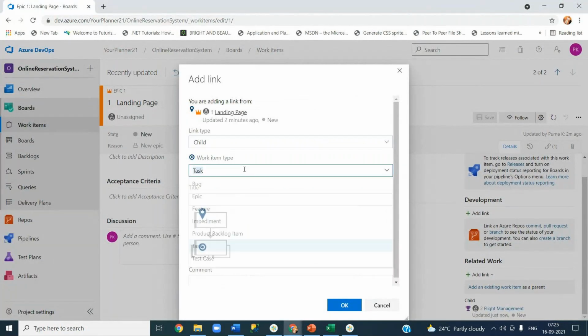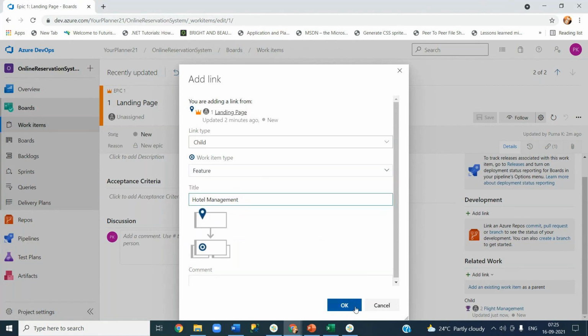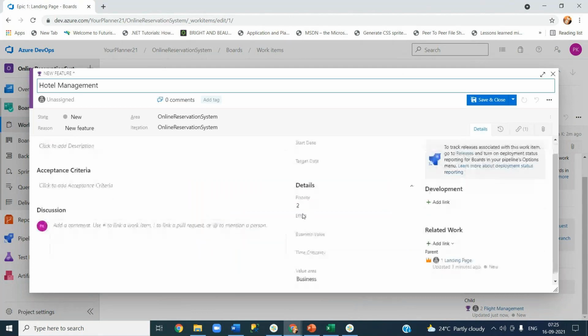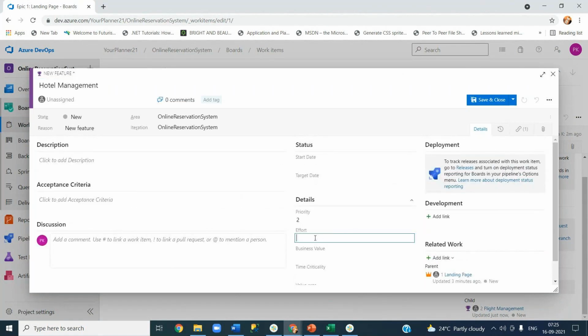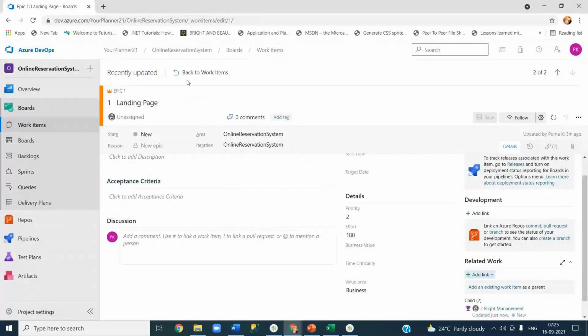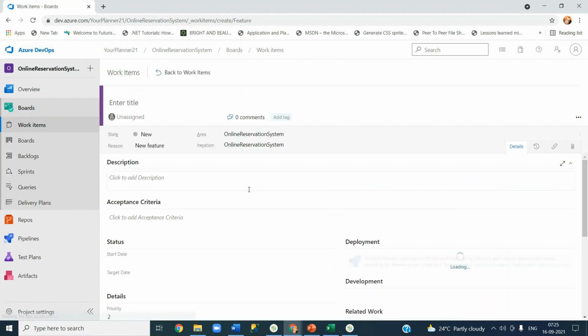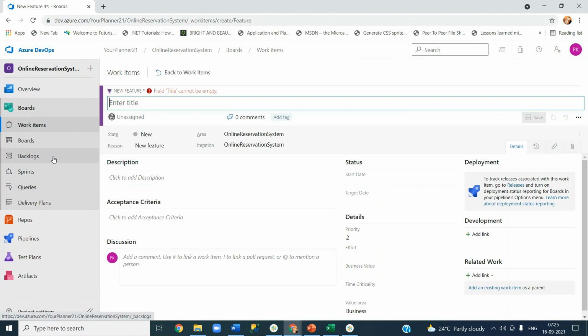Let's quickly spend some time. Basically, this is not a task, it is a feature. Okay, hotel management. It will open again the same fields you can see here. I'll give some effort, let us say some 50 again. Let me save and close. Okay, go back to work items. Let me go and create another feature. You need a good amount of data to understand some of the outputs here basically. That's the reason I'm spending some 5-10 minutes.